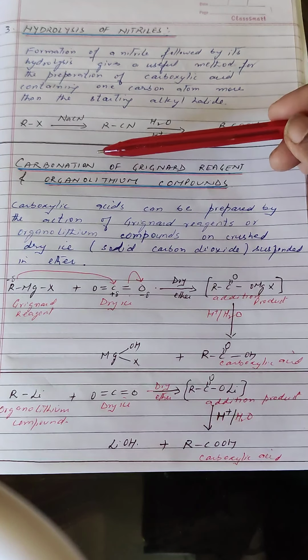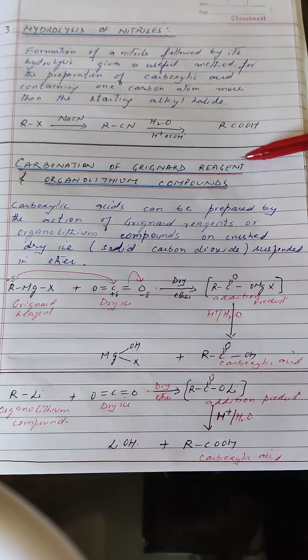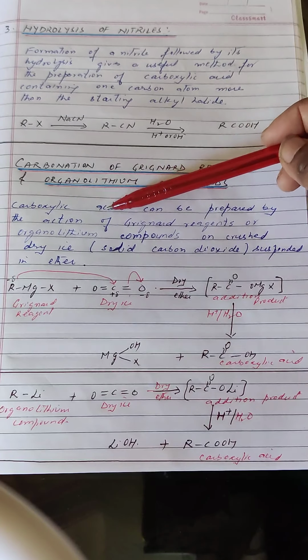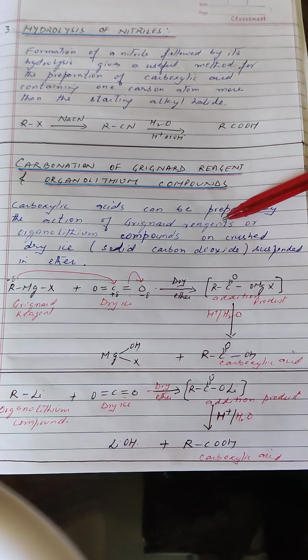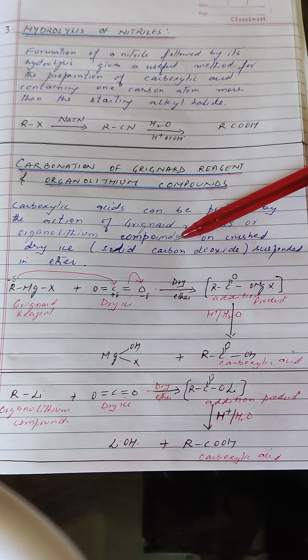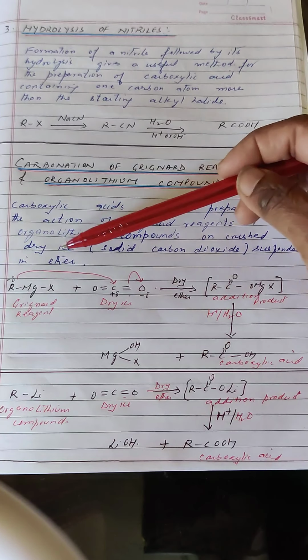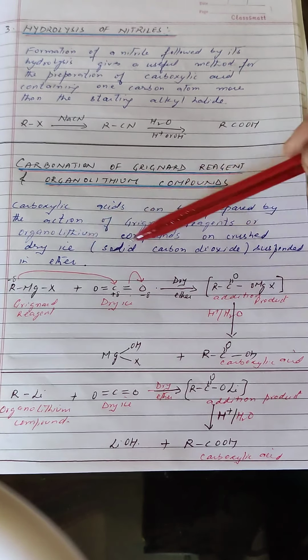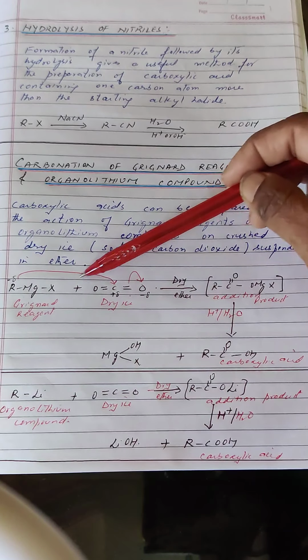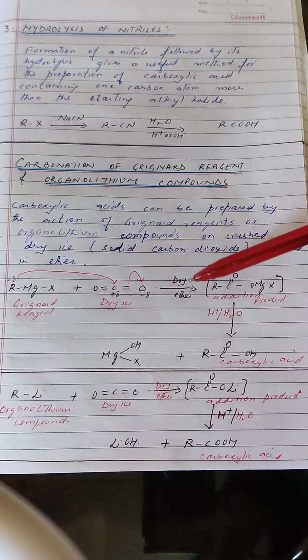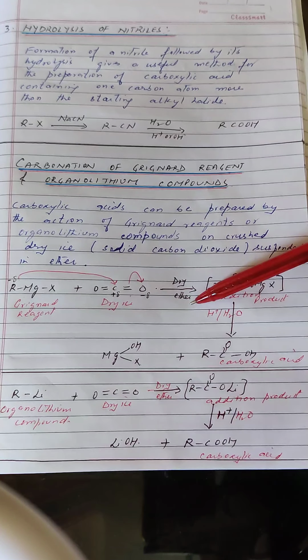The next method is carbonation of Grignard reagent and organolithium compounds. Carboxylic acids can be prepared by the action of Grignard reagents or organolithium compounds on crushed dry ice. Dry ice is nothing but solid carbon dioxide. So this is dry ice, solid carbon dioxide, in presence of dry ether.